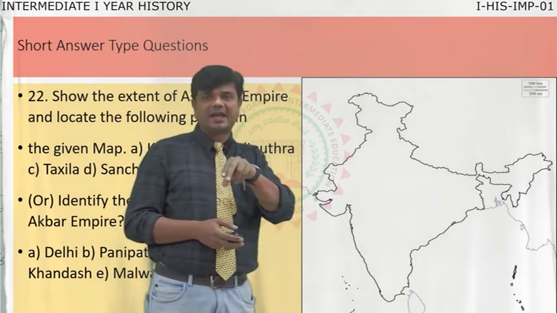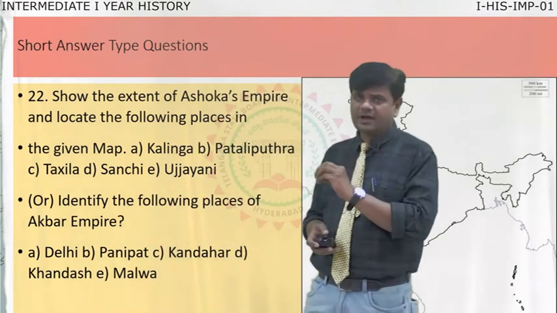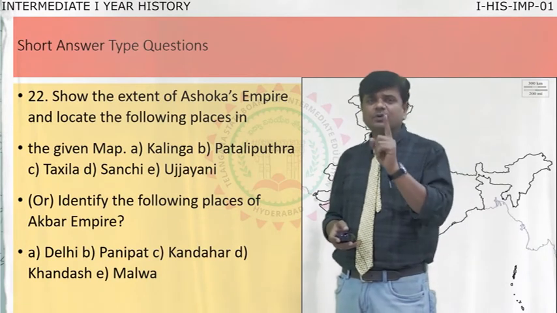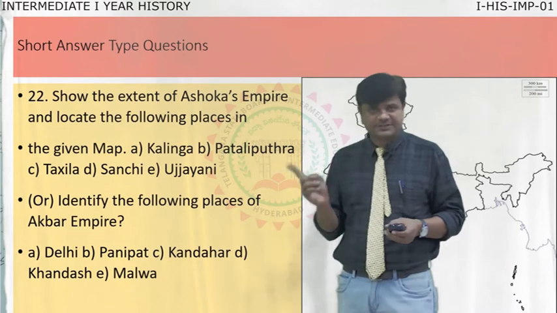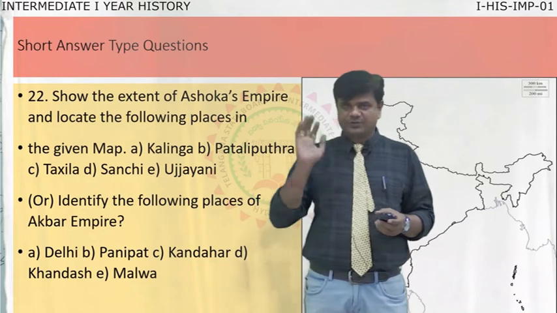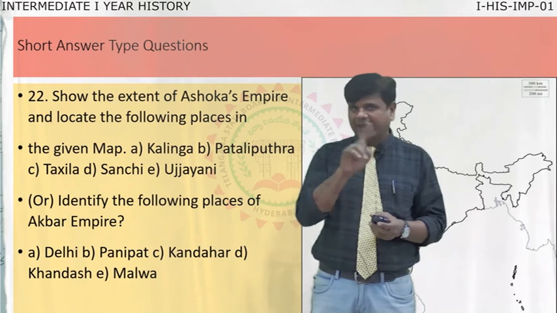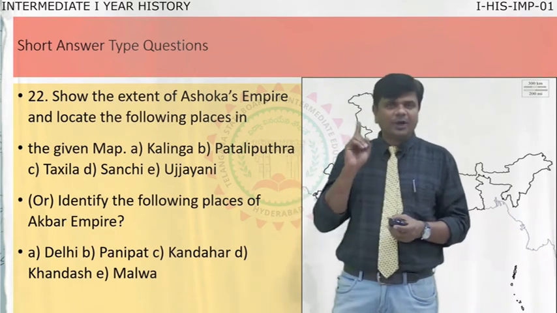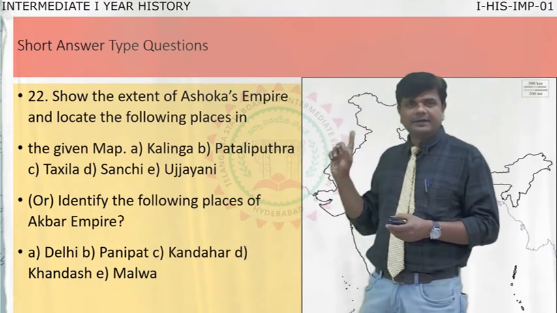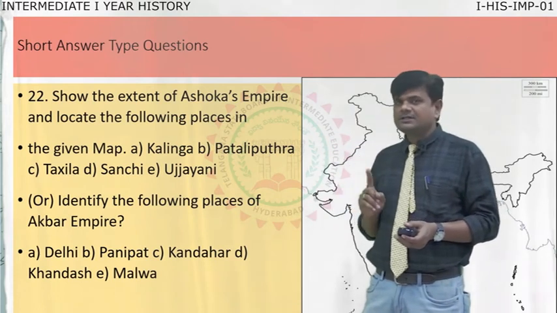These are the questions available in short answer type questions. Total 15 questions are there. Out of 15, you have to write 8. So 7 questions you have to write, plus one map, which is compulsory. Total 8 questions. If you write 8 questions without writing the map, they consider only 7 questions, not 8. So remember, students, you have to write 7 questions plus 1, that is the map. The map carries 5 marks, so you can get a total of 40 marks from section B.